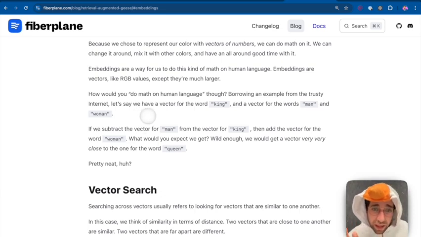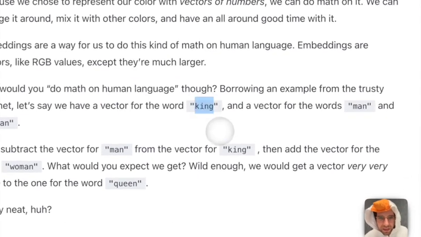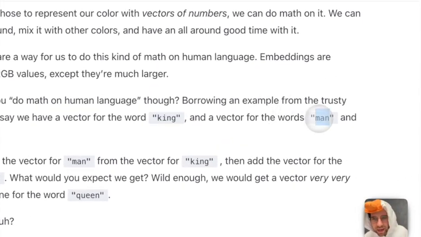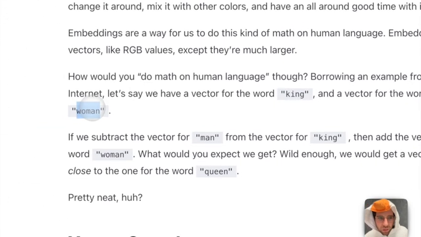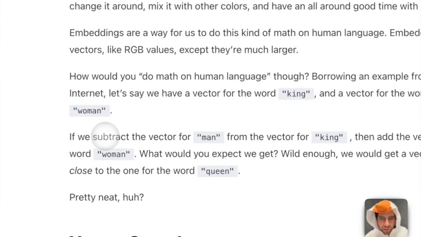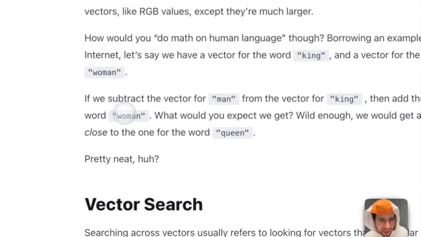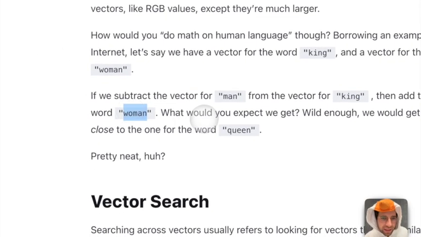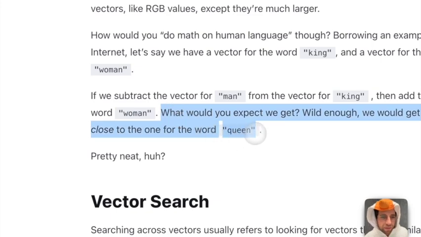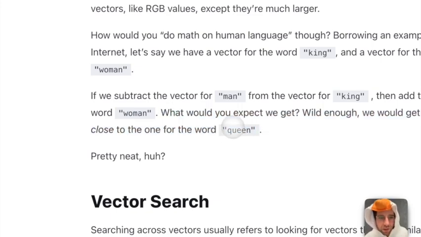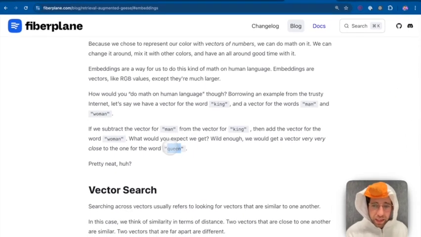But applying this to human language, if you had a vector for the word king, a vector for the word man, and a vector for the word woman, what you could do with this kind of word math is subtract the vector for man from the vector for king, and then add the vector for woman, and you would get a vector that's really, really close to the word for queen. It's probably closer to that vector for the word queen than the vector for any other word.